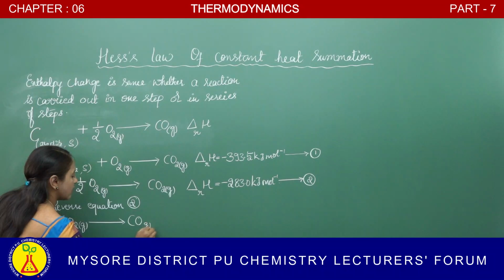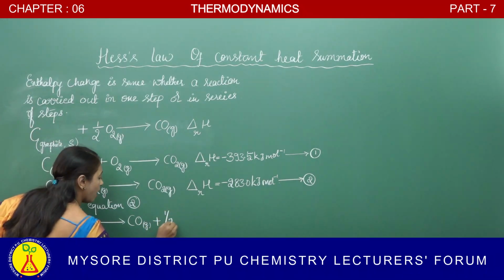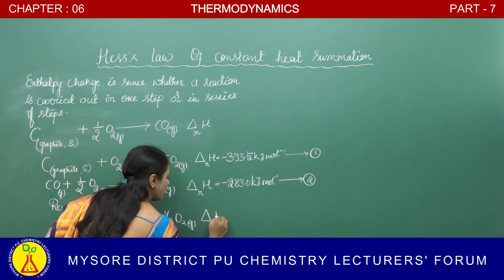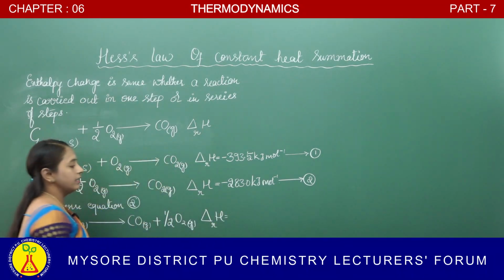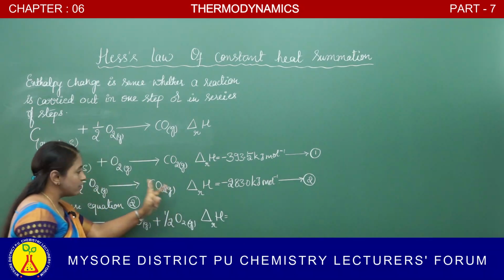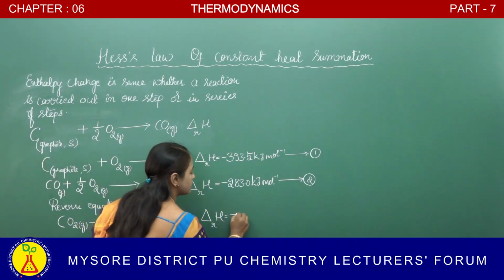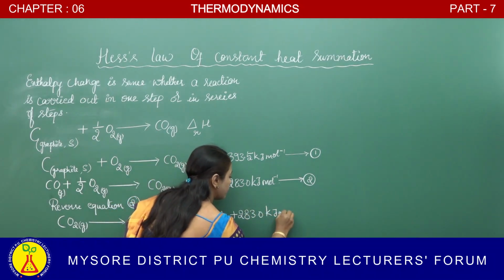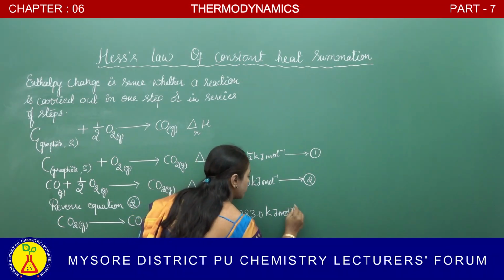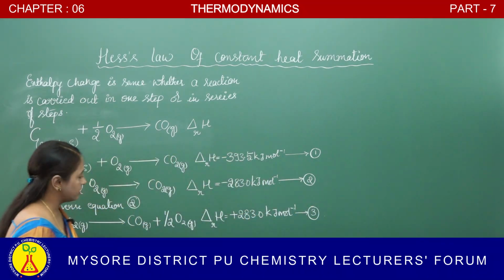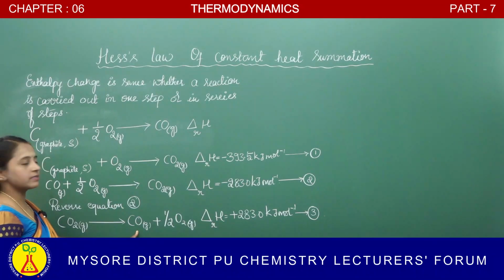So carbon monoxide gas plus half O2, that is in a gaseous form, where enthalpy change for this reaction, here the value is minus 283 kilojoules. But we are reversing this reaction, which means we can write this as a positive, plus 283 kilojoules per mole, and let us call this equation as 3. So now we have carbon monoxide in the ಪ್ರಾಡಕ್ಟ್ ಸೈಡ್. ನಮಗೆ ಬಂತು, ಪ್ರಾಡಕ್ಟ್ ಸೈಡಿಗೆ ಬಂತು.